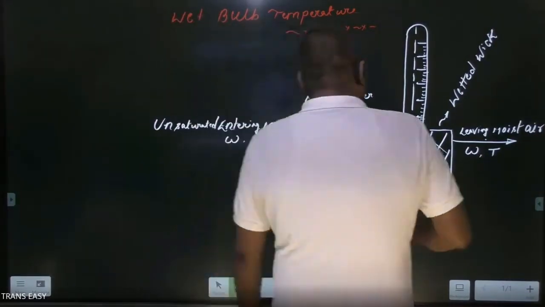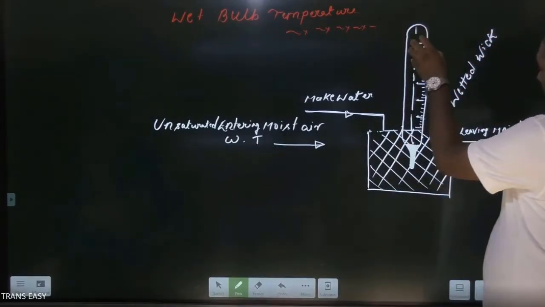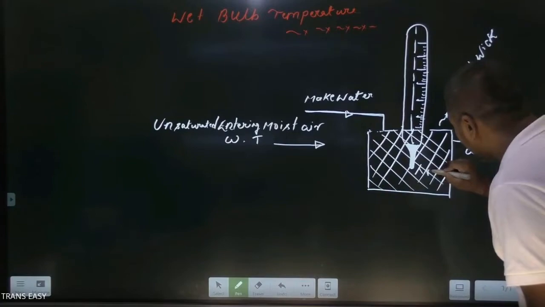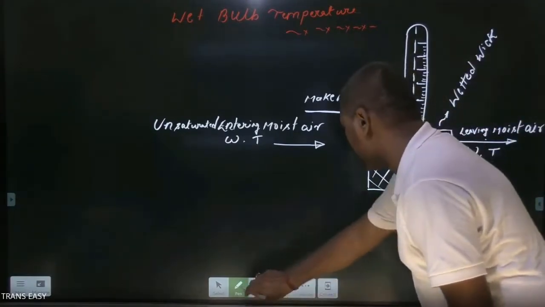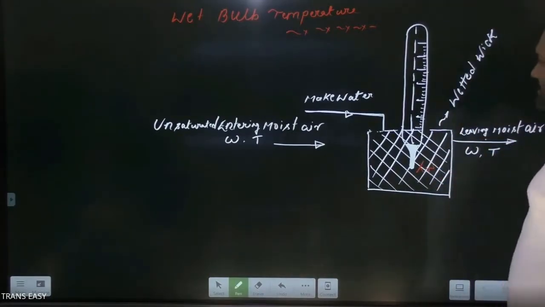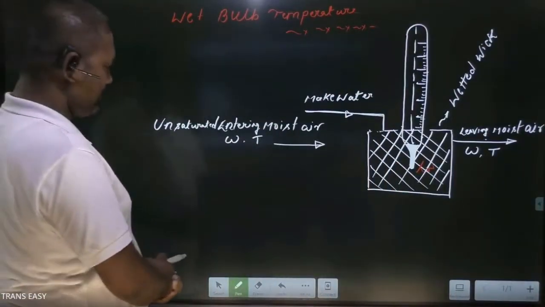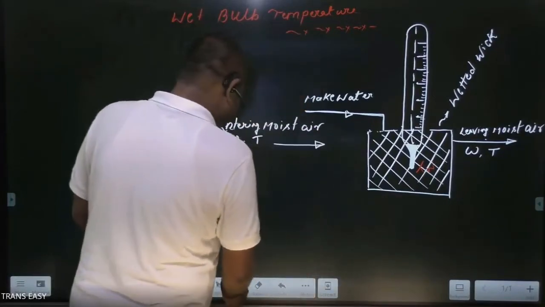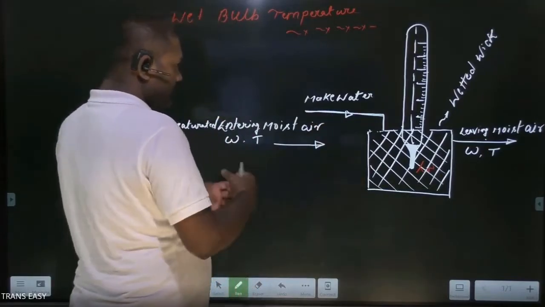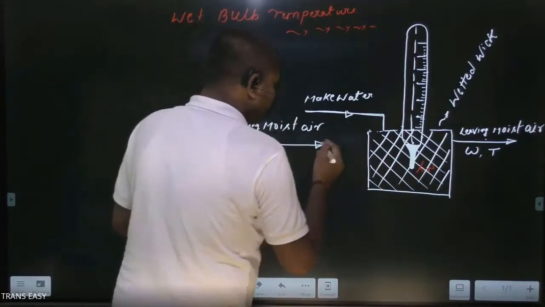So this is a property of the moist air. Okay. So when a steady state is reached, the temperature recorded by this thermometer is called the wet bulb temperature. And this is showing the unsaturation level of the moist air. Okay. Wet bulb temperature. Friends, the next step, that is required to develop a mathematical relationship for wet bulb temperature, is very obvious.